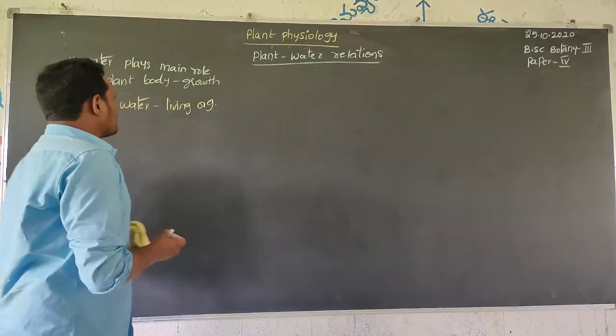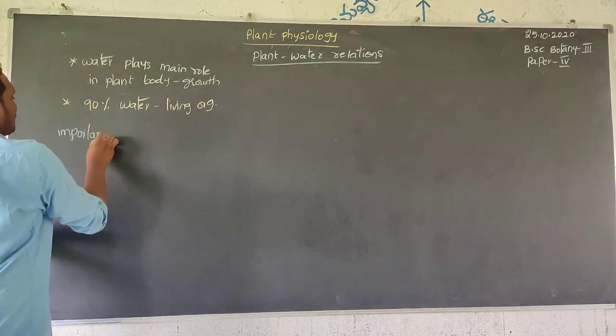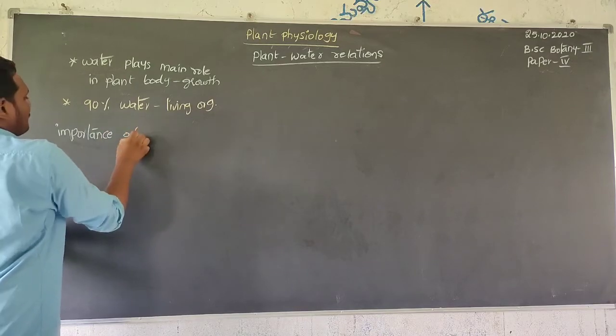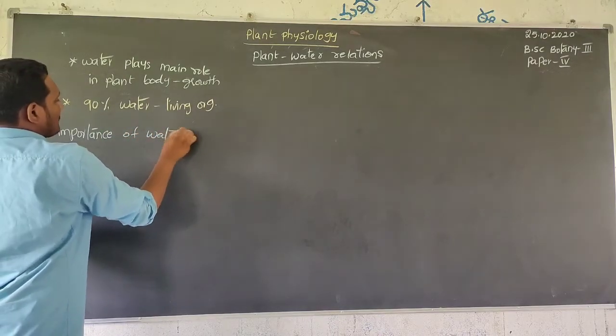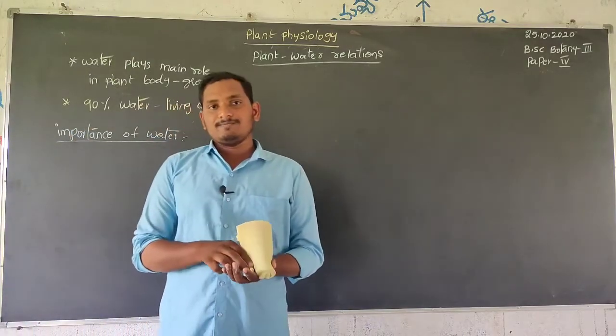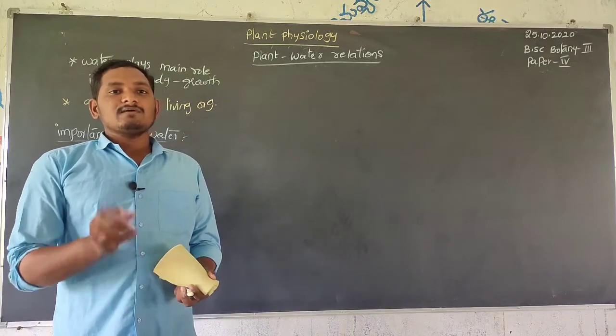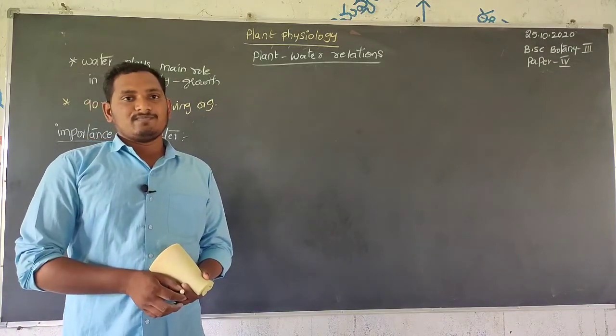Next, importance of water. What is the importance of water in the plant body? Water helps in maintenance of the protoplasm.